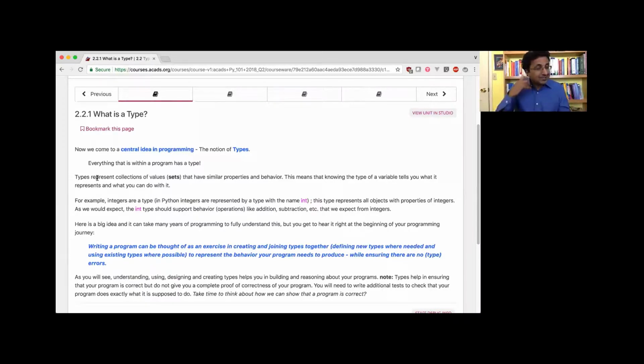How large is this set of integers? Does it have a finite number of elements or an infinite number of elements? Somebody want to put it in chat? The set of integers, is it finite? Yeah, it's infinite, right? It's very interesting for you to think about this. How will you prove that it's infinite? We all tell each other it's infinite, but suppose I say, I don't believe you, show me that it's infinite. What are you going to do? Let's not solve it now, just think about it, okay?